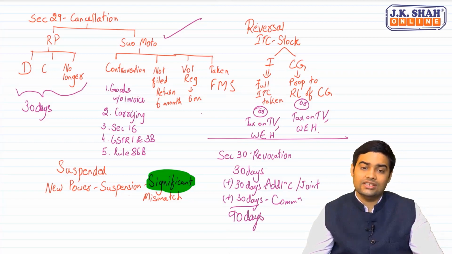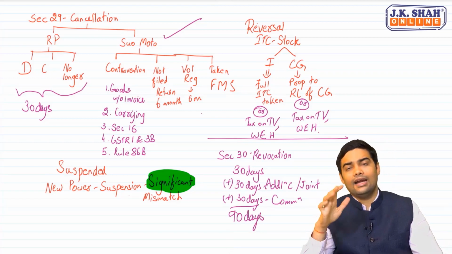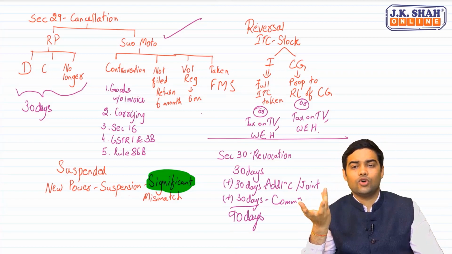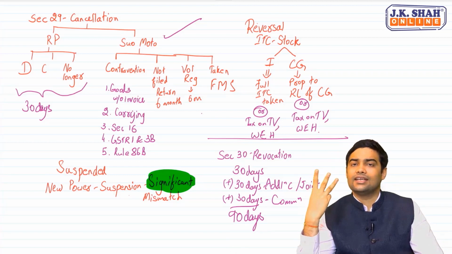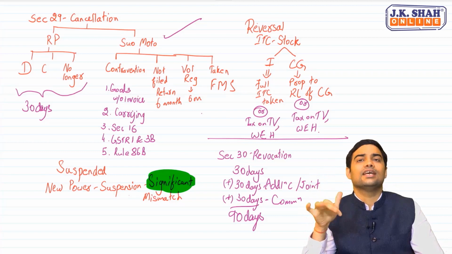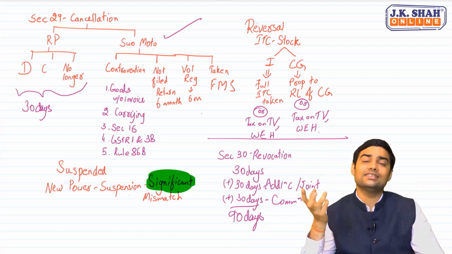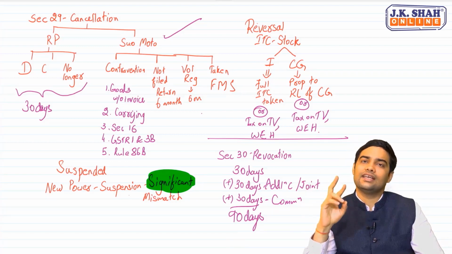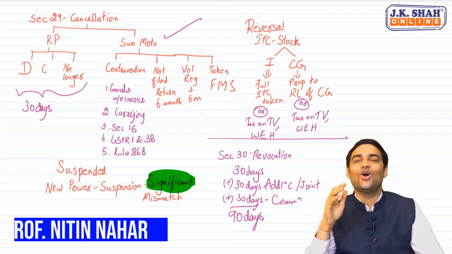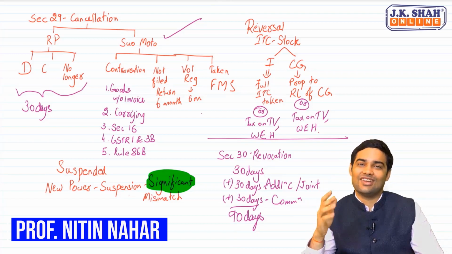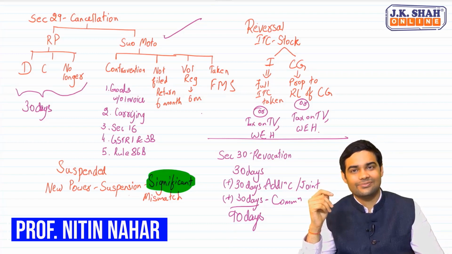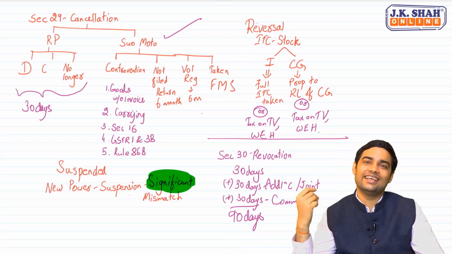Exactly right. So, this is an important amendment, and once you apply for revocation, if he is satisfied, he has to pass an order within 30 days. If he is not satisfied, then he will issue a notice. We will reply within 7 days, and thereafter again he has to pass an order within 30 days. Okay, there is no concept of deemed cancellation or deemed revocation of cancellation. Clear? See you all in the next video.